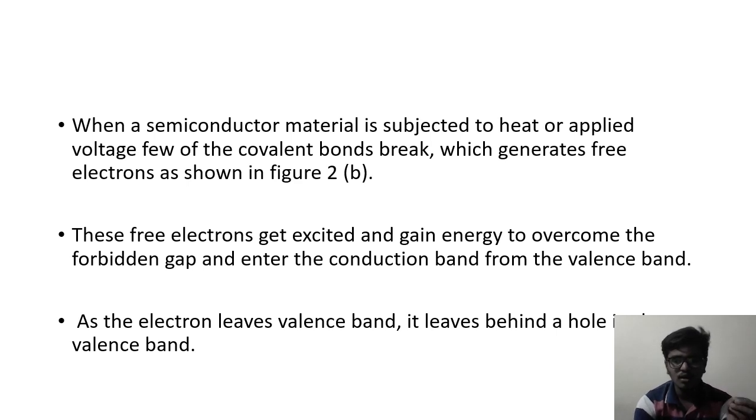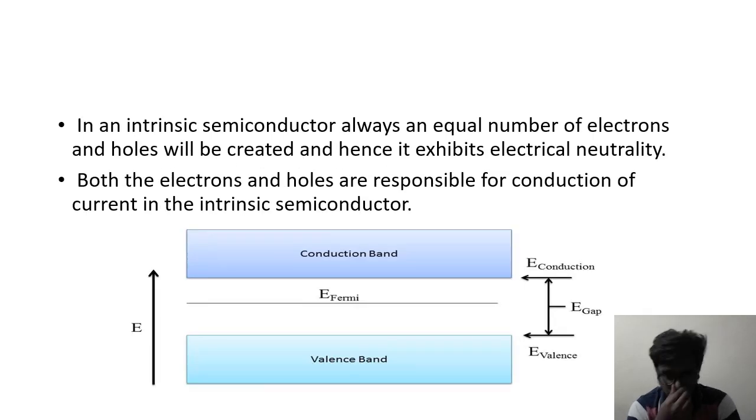This is about the diagram which we have seen in the previous slide, and let us know further information about the covalent bond, the valence band, and so on. In an intrinsic semiconductor, an equal number of electrons and holes will always be created, and hence it exhibits electrical neutrality. Both the electrons and holes are responsible for conduction of current in the intrinsic semiconductor.